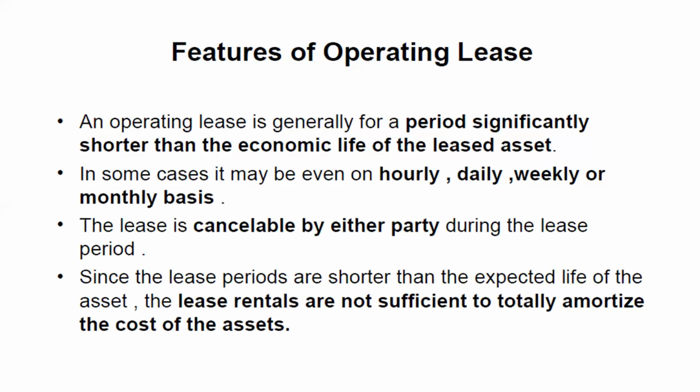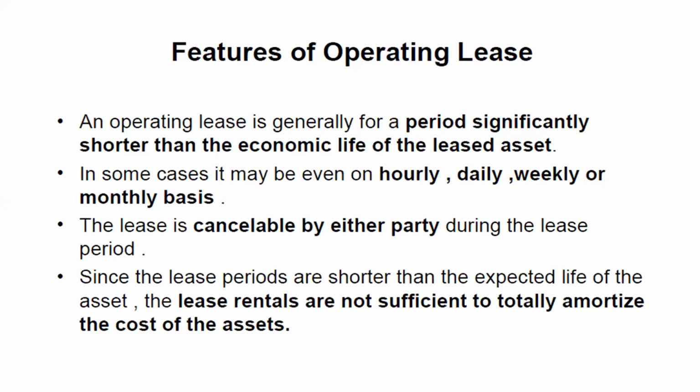Contract can be cancelled. Since the lease periods are shorter than the expected life of the assets, the lease rentals are not sufficient to totally amortize the cost of the assets. Remember, the return given by the lessee to the lessor in the form of rent is not equal to the price of the asset.